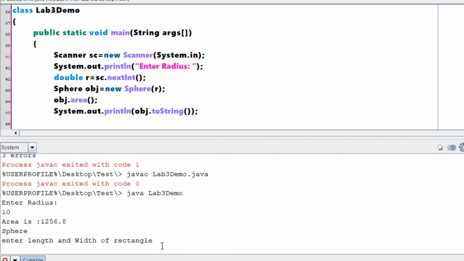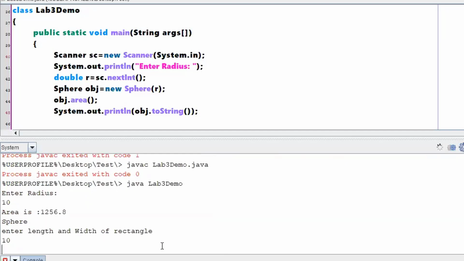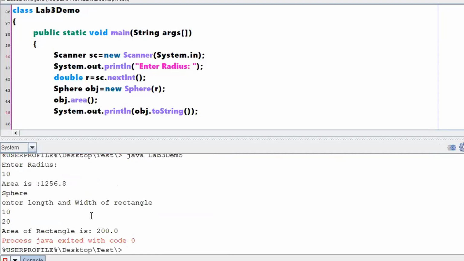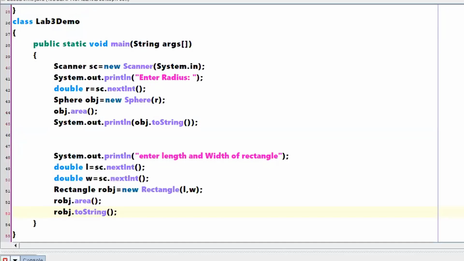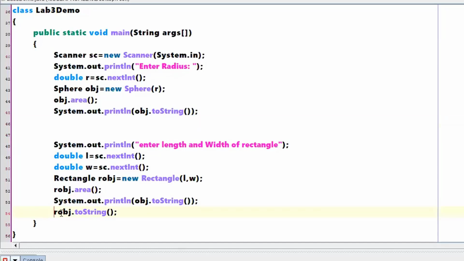Radius for the sphere, for the rectangle 10 and 20, and this is the calculation of area. Again I made a mistake with respect to printing the R dot object. It has to print the complete description. Copy, paste it here.